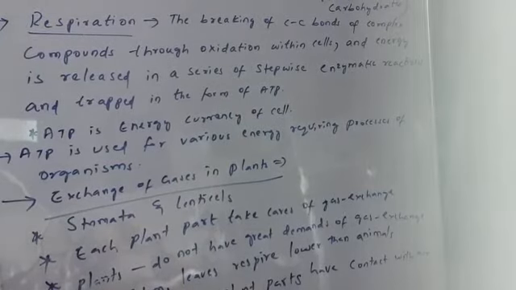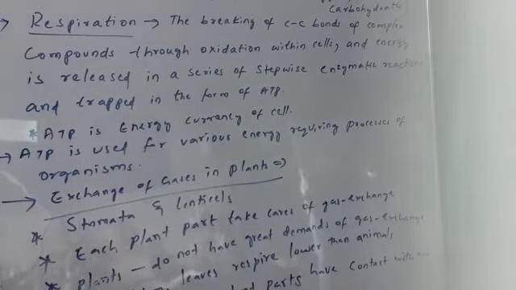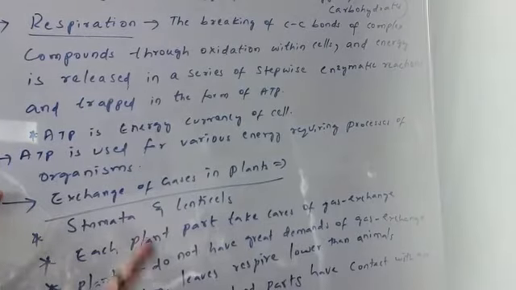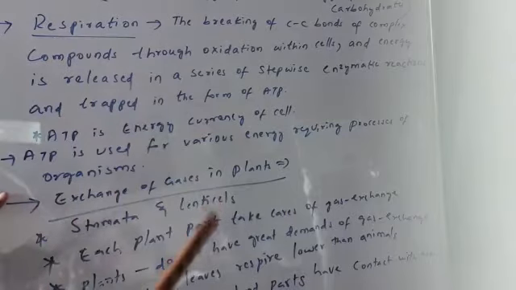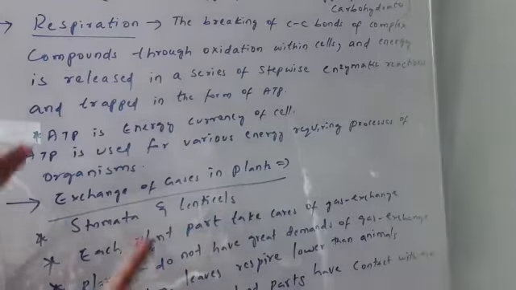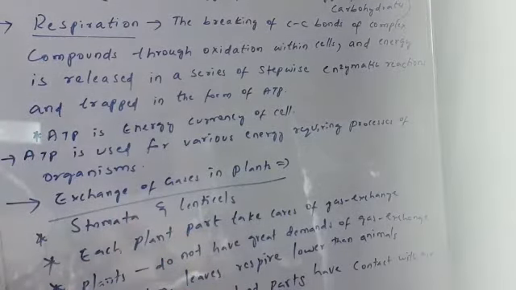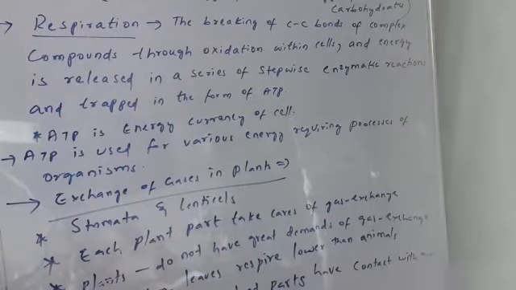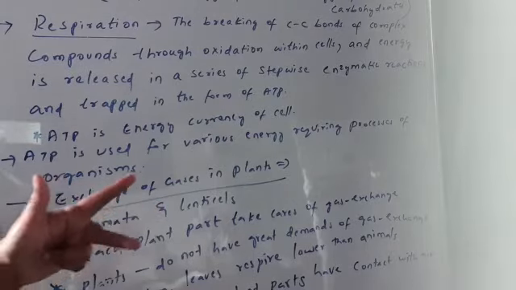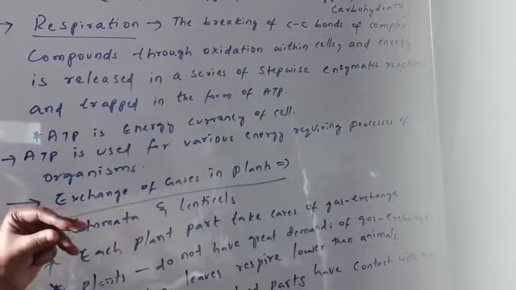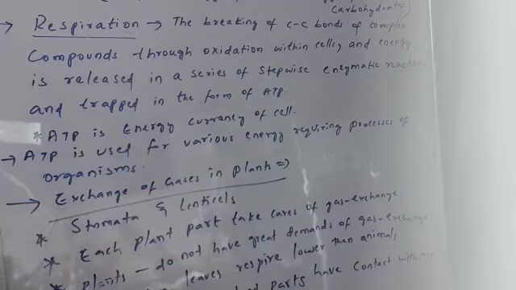Now let's understand what are the respiratory substrates. The substrates are the complex compounds which are used for respiration, whose carbon-carbon bonds are broken to release energy, and are known as respiratory substrates. We have different types of respiratory substrates: carbohydrates, proteins, fats, organic acids. But out of all these, the most common respiratory substrate is carbohydrates.